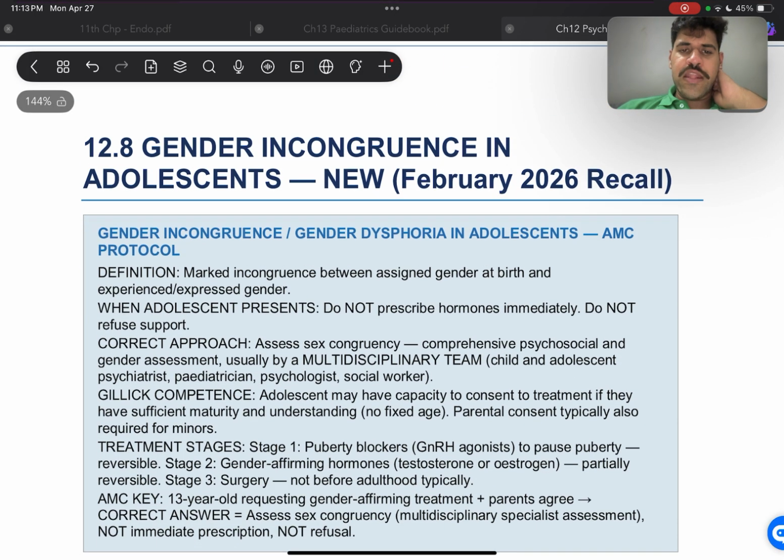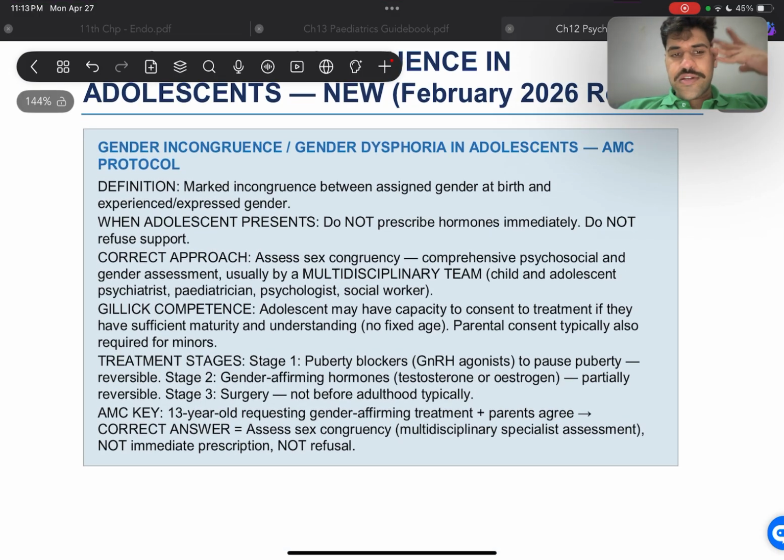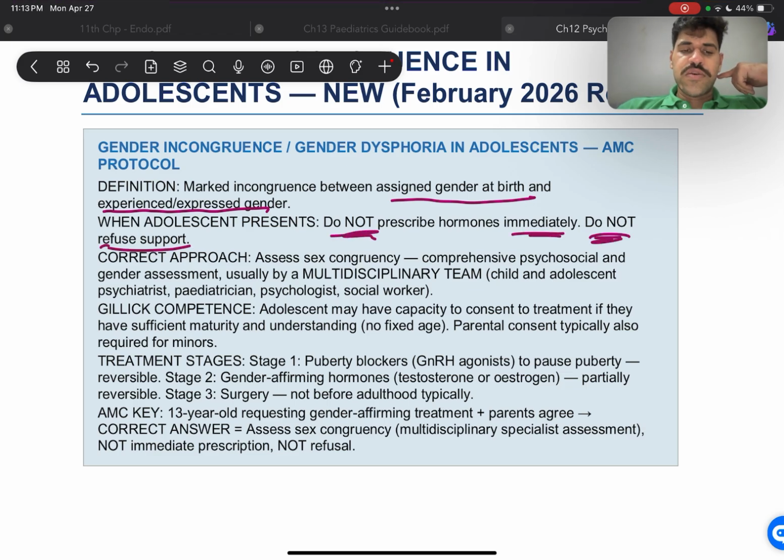All right. Now, gender incongruence, I've seen questions on this in the February recall, and they ask you what do you do in this situation, or sometimes they just ask you to diagnose it. Our definition is going to be marked incongruence between assigned gender at birth and experienced or expressed gender. Then when an adolescent presents, we do not prescribe hormones immediately, and we do not refuse support. Now, the correct approach is going to be a comprehensive psychosocial and gender assessment, and we usually get a multidisciplinary team involved in this.